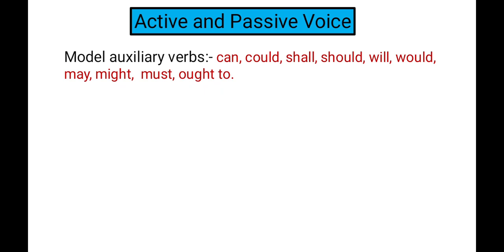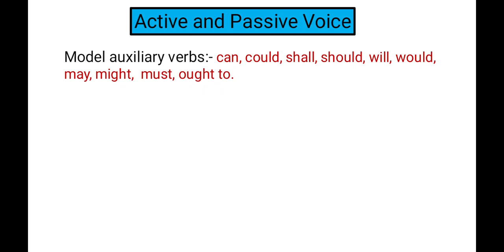We can make sentences by using these auxiliary verbs. But do you know how we can change active sentences with these auxiliary verbs into passive voice? We are going to learn this in detail in this video.